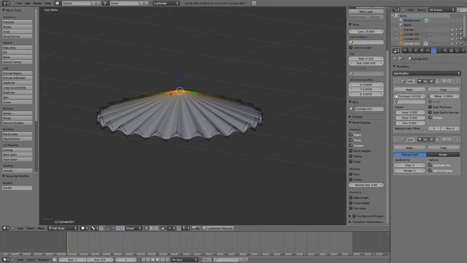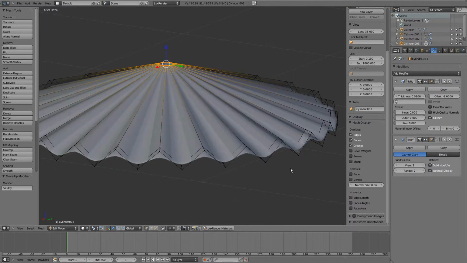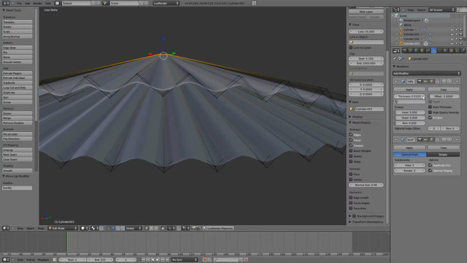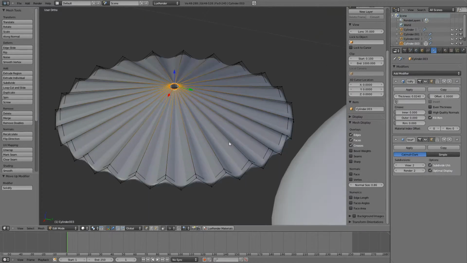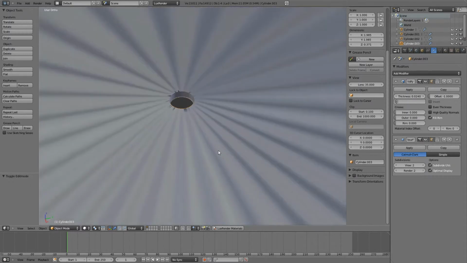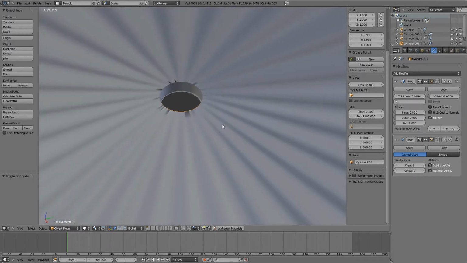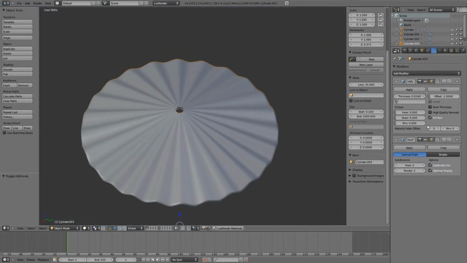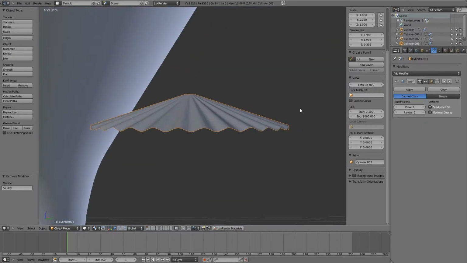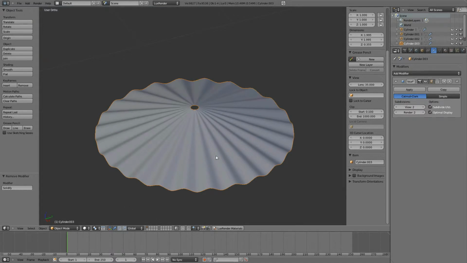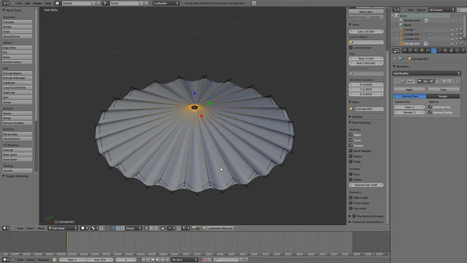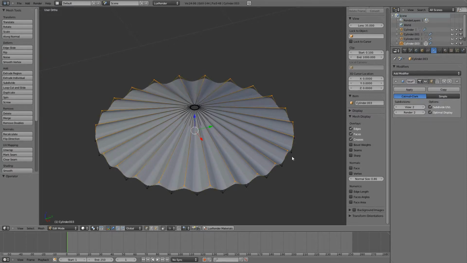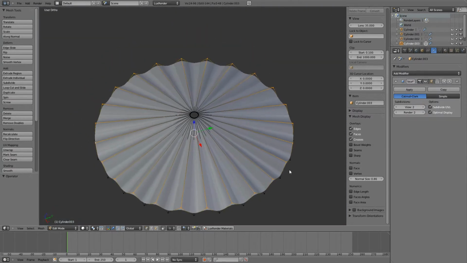Actually, let's move our solidify modifier to the top so it applies first, and let's maybe crank up the thickness just a touch. Actually, I'm not happy with the way the solidify modifier works, so let's just delete it and probably add thickness by extruding the edges. Let's hit Ctrl Z a couple of times. Yeah, it probably was a mistake to use that modifier, but well, you learn when you do something new.